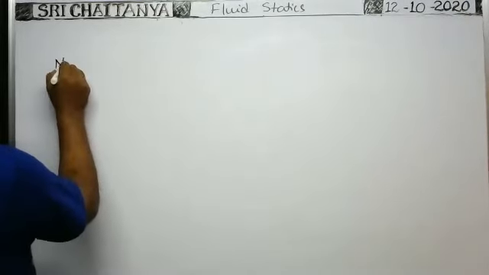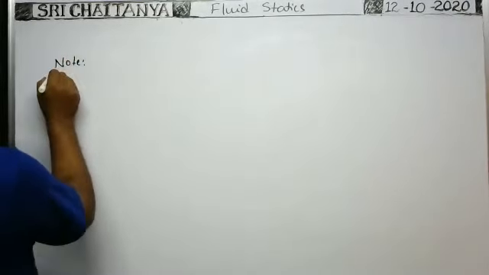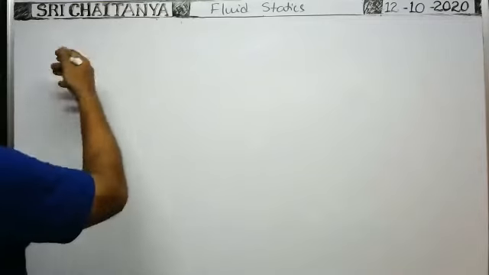In such a case, what about the pressure? We will discuss that after the pressure definition, and then we will do this problem.